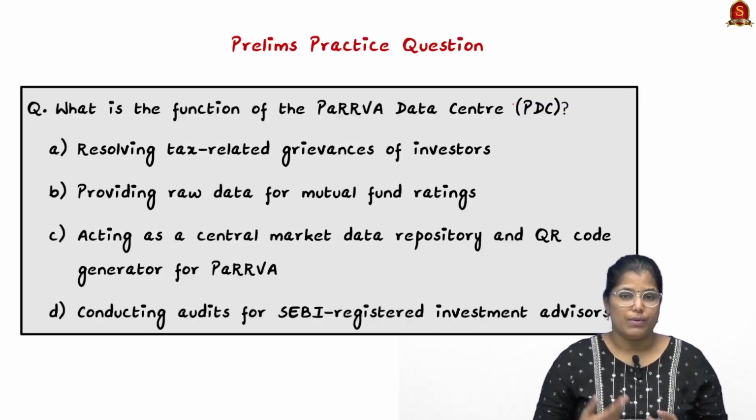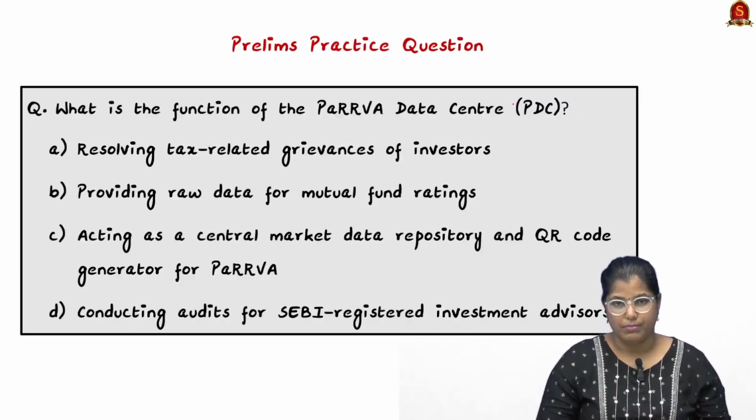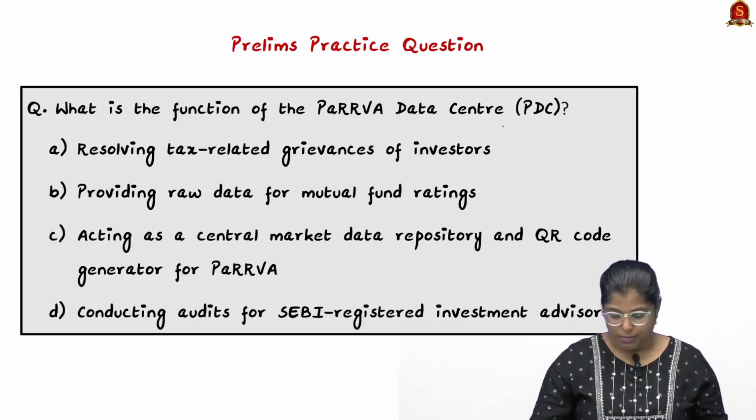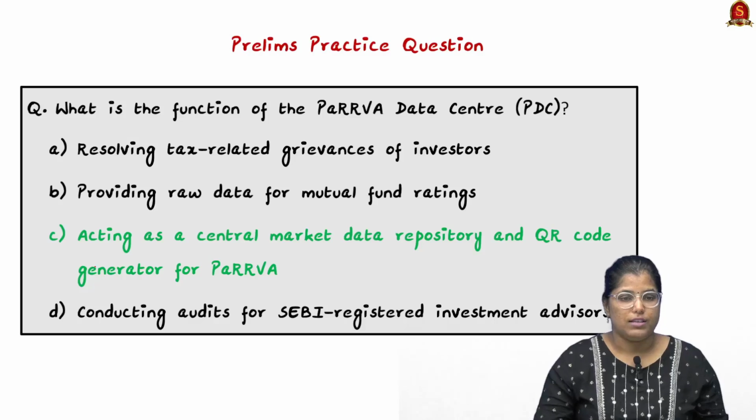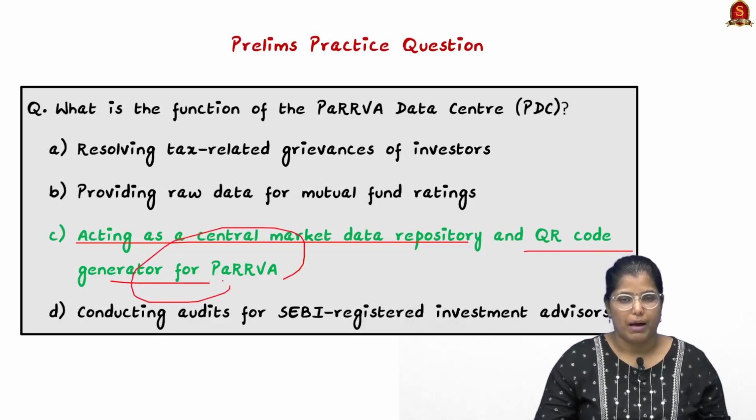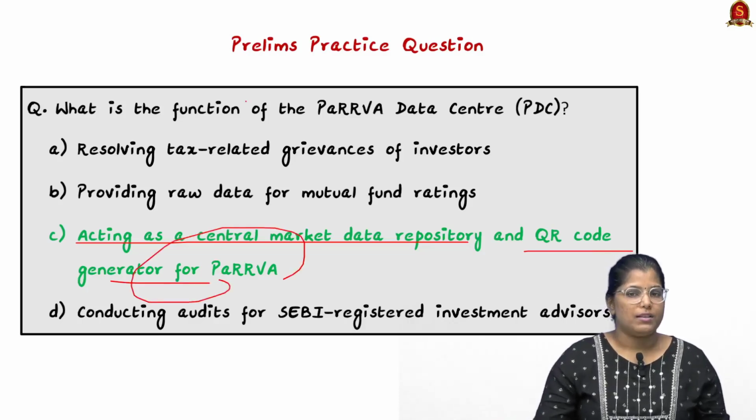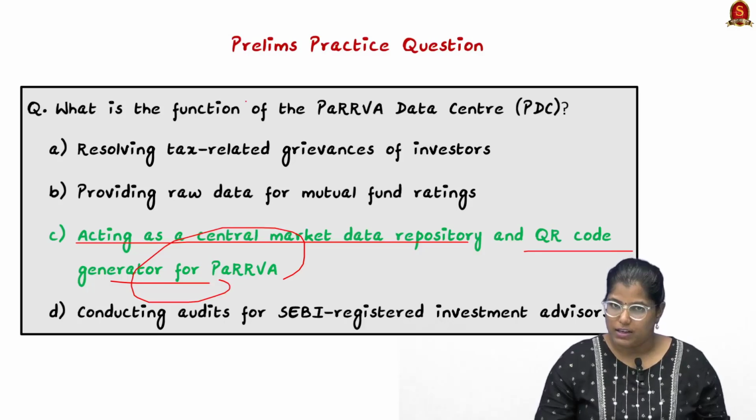So based on the things we have discussed, I have given a prelims question for you. What is the function of the Parva Data Center? It is as simple as that. The correct answer for the question is acting as a central market data repository and QR code generator for Parva. So with these learned points, now let us move on to the next news article discussion.